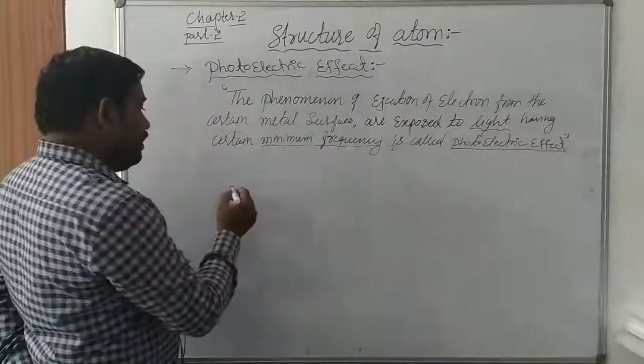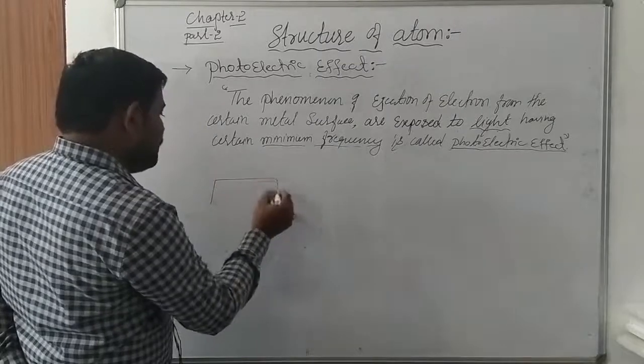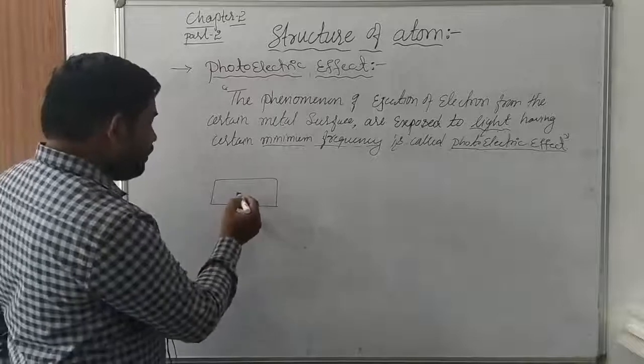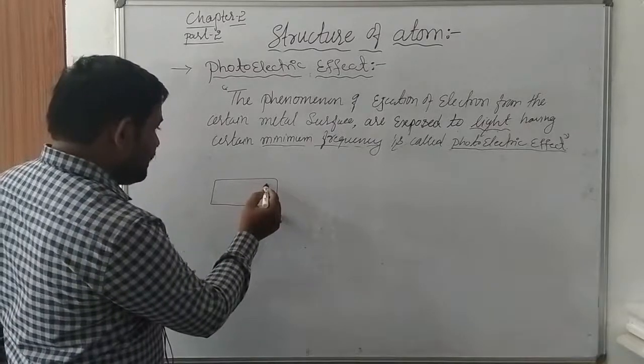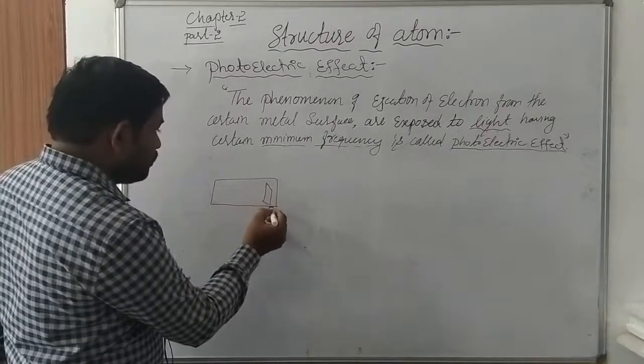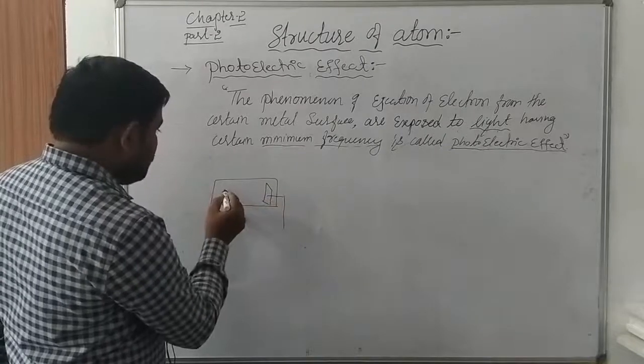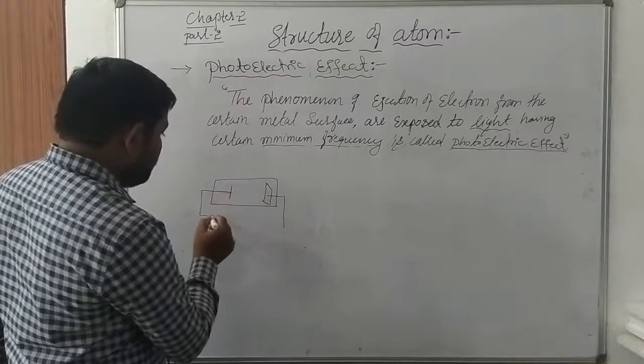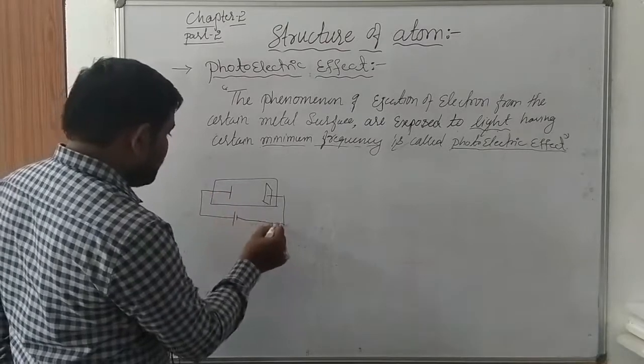For example, when we consider a chamber with a metal, one of the surfaces is considered as the cathode. Here a metal is placed, one electrode is the cathode, another one is the anode.